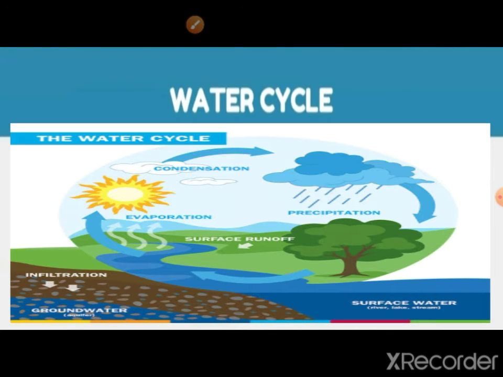Water cycle. Water continuously moves on, below and above the surface of the earth. This is because of the water cycle that occurs continuously. Water changes its states from solid, liquid, gas in this cycle. There are 4 stages involved in a complete water cycle.